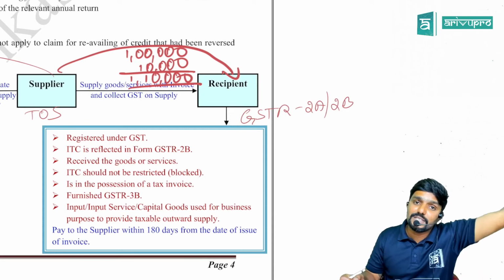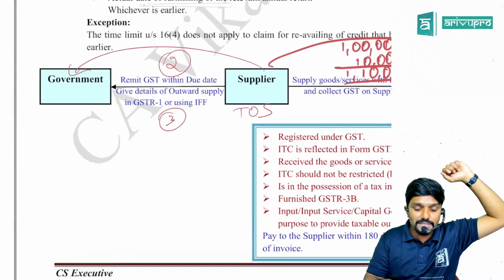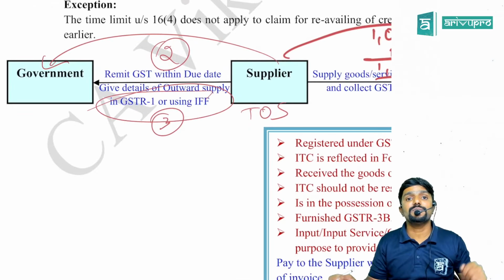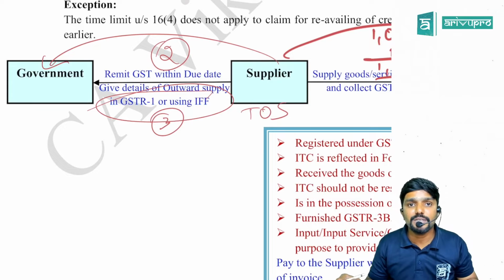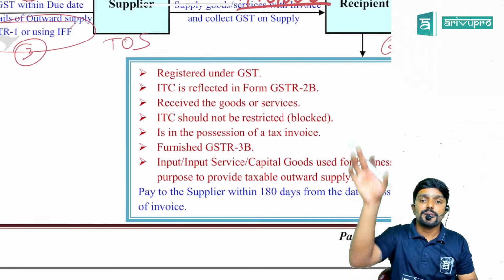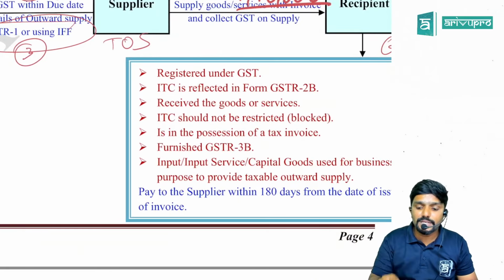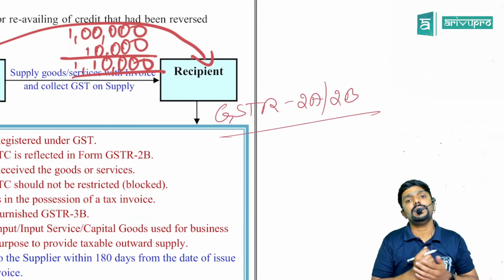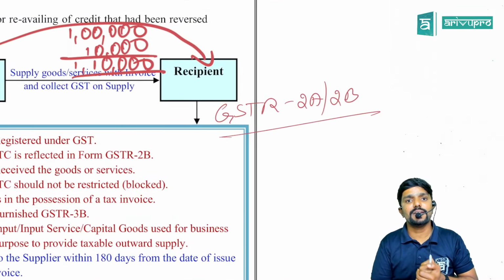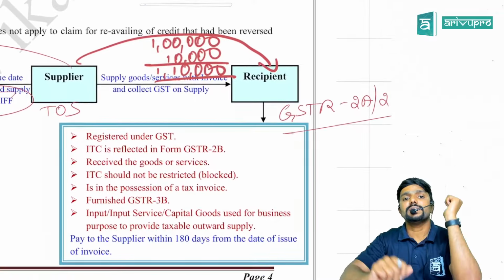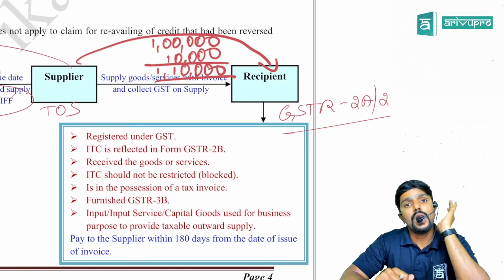Yes, because all the conditions are satisfied. The supplier has deposited the tax out of his own pocket and has given the details in his GSTR-1 or invoice furnishing facility that he has made a credit sale to the recipient. So provided the recipient has satisfied all these conditions, the recipient can claim the credit. Later, sir, what if the recipient doesn't pay the supplier at all?